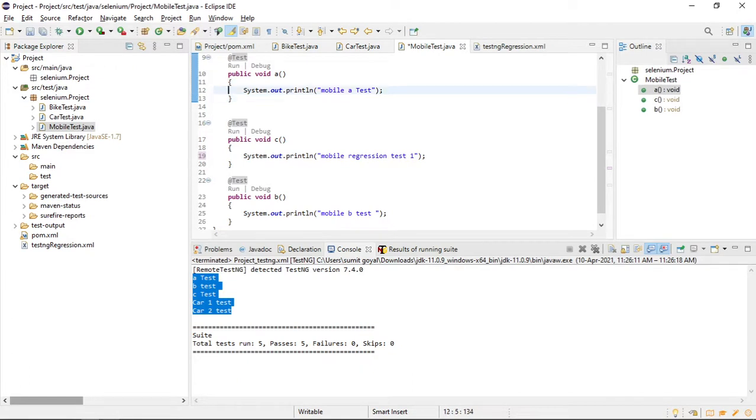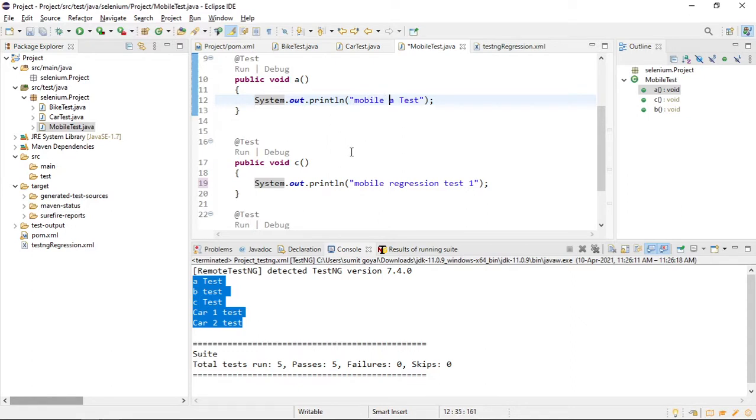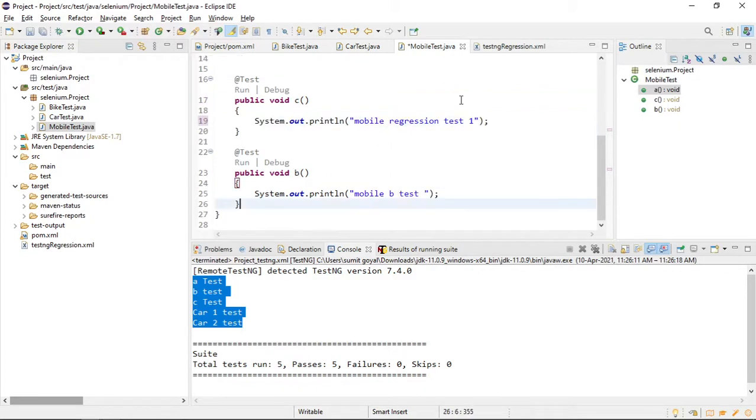Mobile regression test 2, mobile regression test 3. So I have given some dummy output for the test.